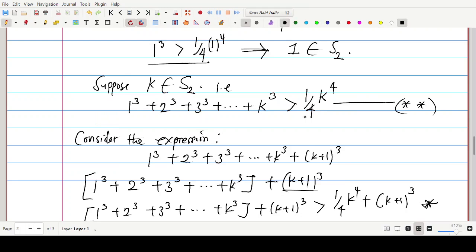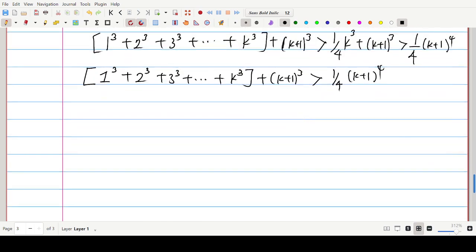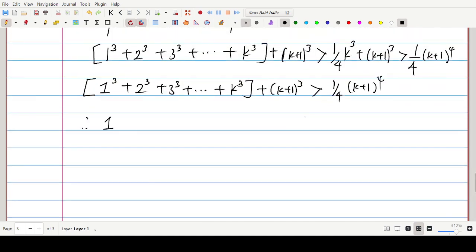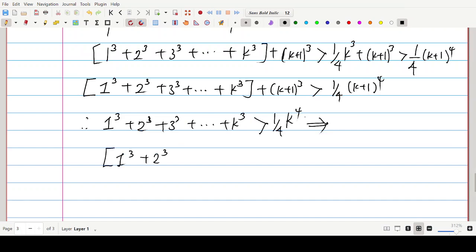We can say therefore 1 to the power 3 plus 2 to the power 3 plus 3 to the power 3 plus dot dot dot plus k to the power 3 is bigger than 1 over 4 k to the power 4, as implies that we have 1 to the power 3 plus 2 to the power 3 plus 3 to the power 3 plus dot dot dot plus k to the power 3 plus k plus 1 to the power 3 is bigger than 1 over 4 k plus 1 to the power 4.